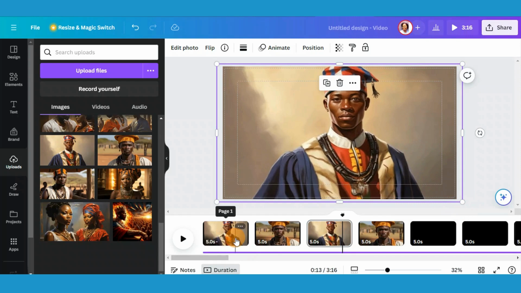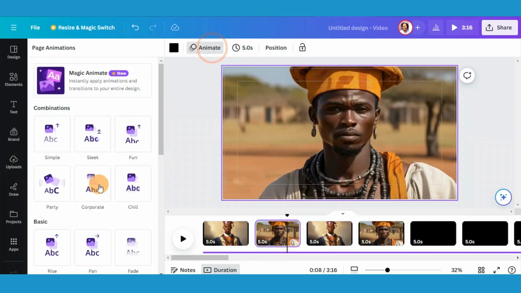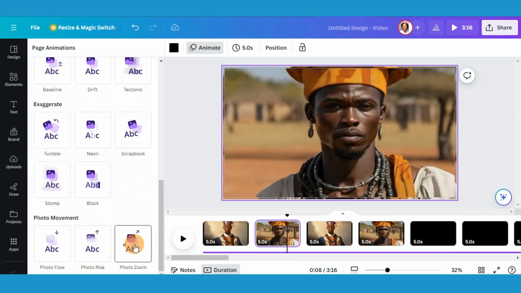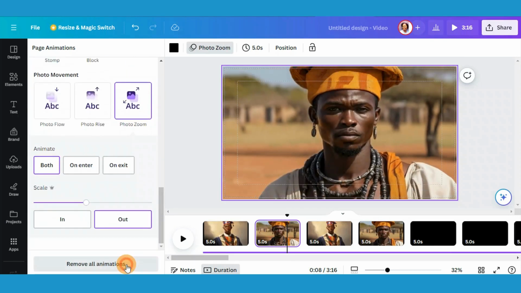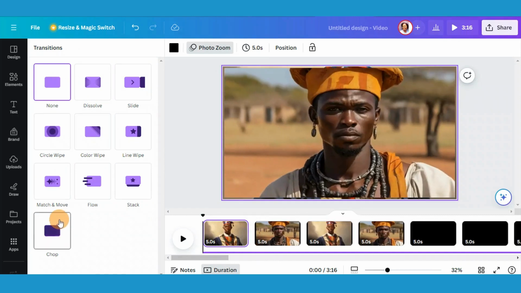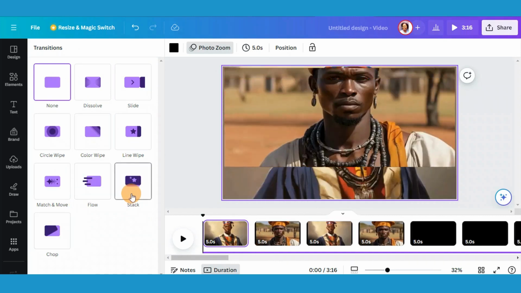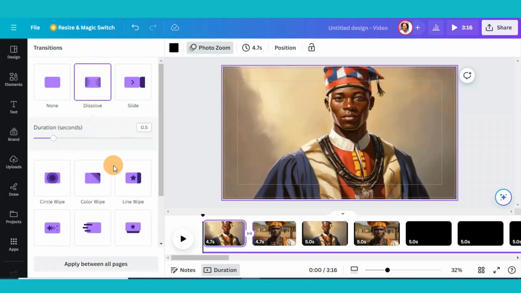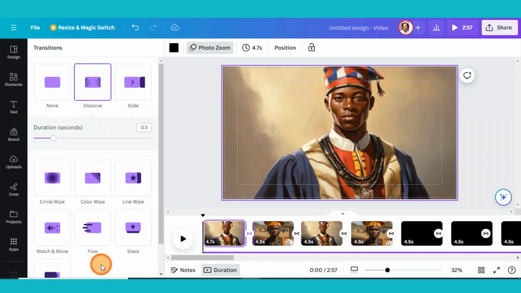Let's animate this one as well. Let's apply it to all the pages, and then we also need to add a transition. So let's add dissolve, and apply it between all the pages.